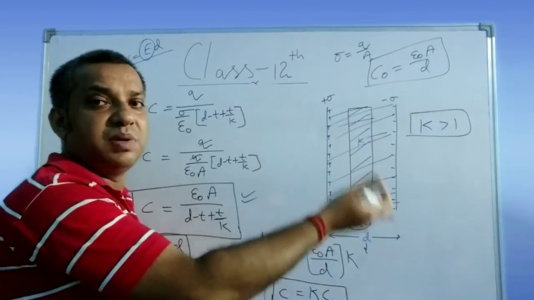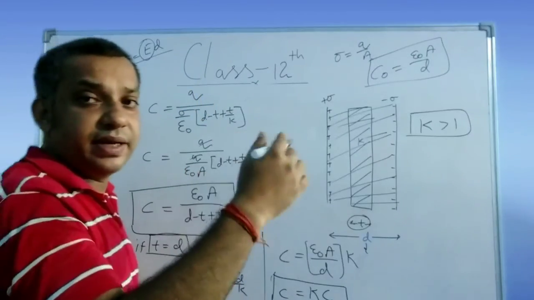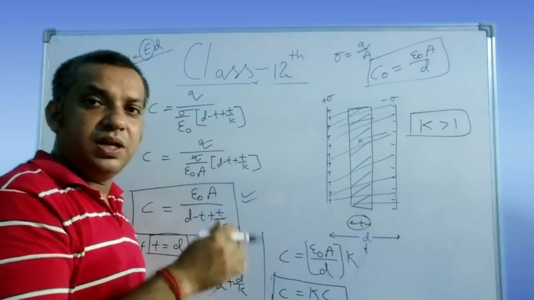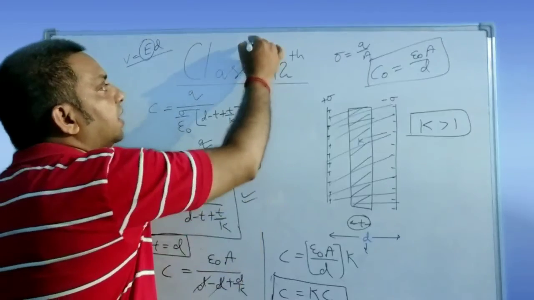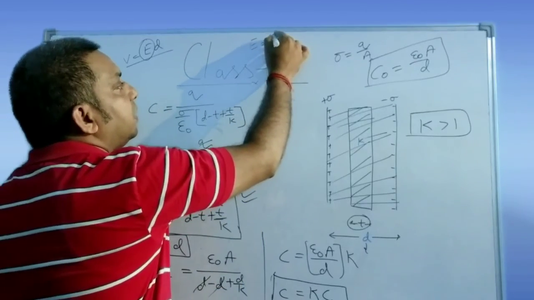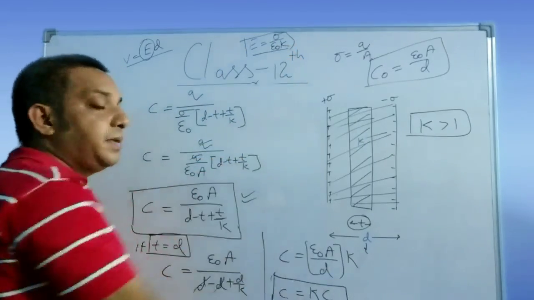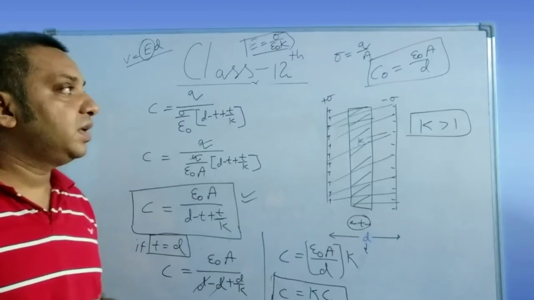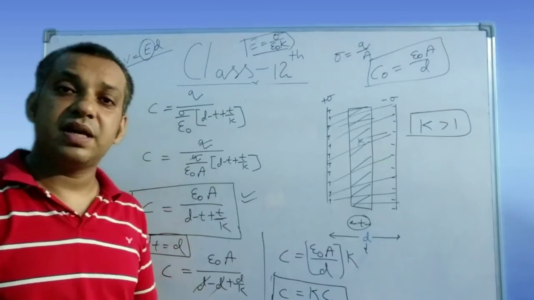If it is asked for the completely filled case, the only change in this derivation is where we derived the electric field for the air and the medium. If it is completely filled, you only have to write the electric field in the medium. That means you will get only electric field E is equal to sigma upon epsilon naught K. So this is the electric field present if the medium is there. So this is your derivation, which is very important, and a number of numericals are given in the book. You should practice those numericals,